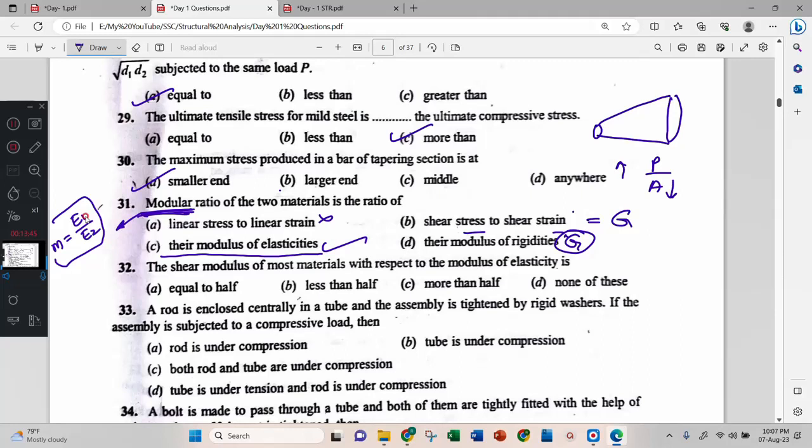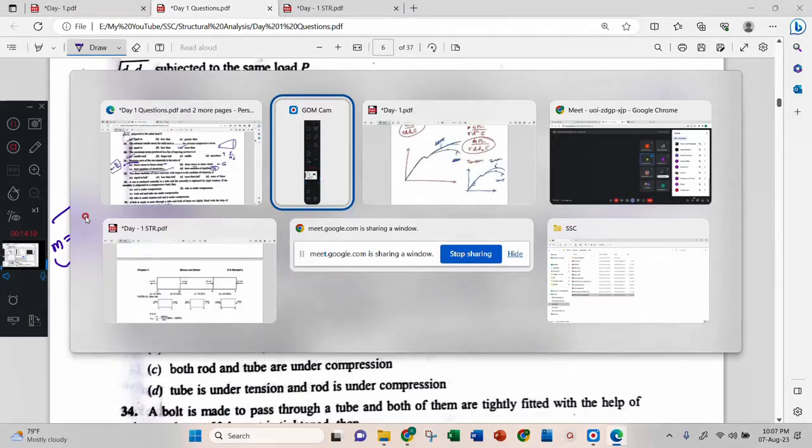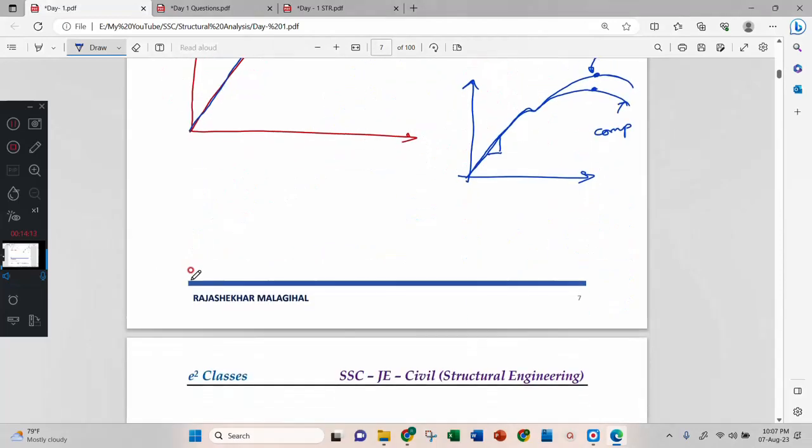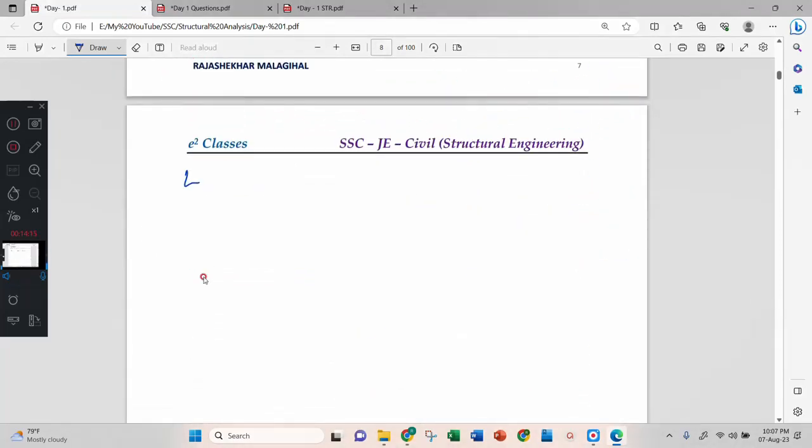Then, shear modulus of most materials with respect to the modulus of elasticity is less than. But ಇಲ್ಲಿ ಎರಡು ಅದವನ ಆಪ್ಷನ್ ಇಲ್ಲ. Less than half, more than ತೆಗೆದುಬಿಡು, equal ತೆಗಿ, none of it. No, we'll analyze this. Now they are asking the relation between E and G. Therefore we have the equation E equal to 2G into 1 plus mu.